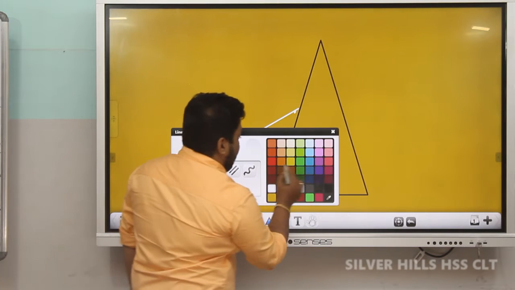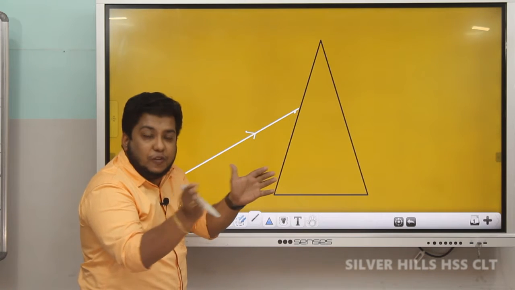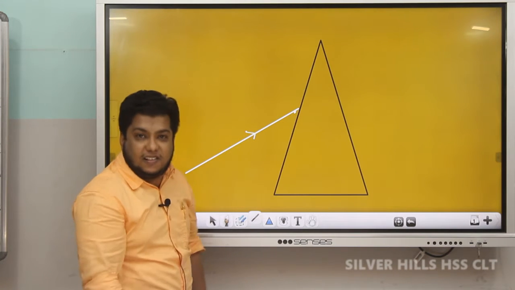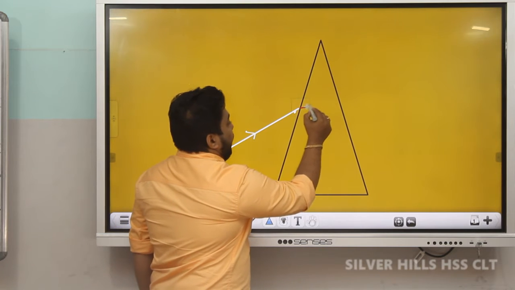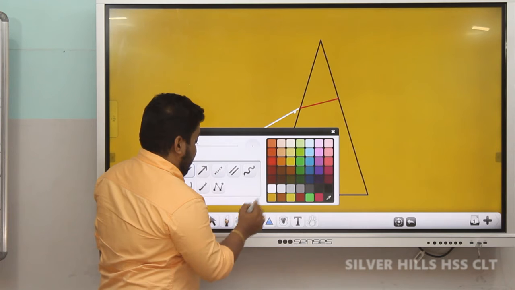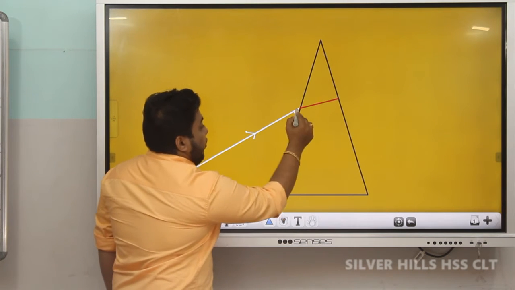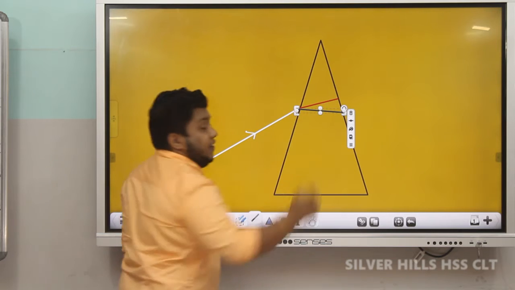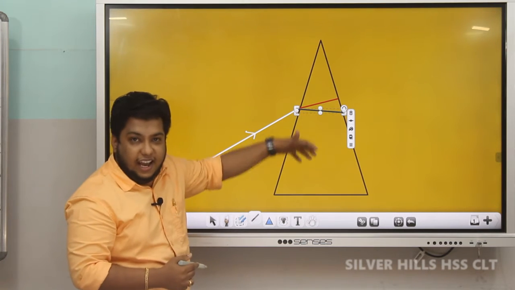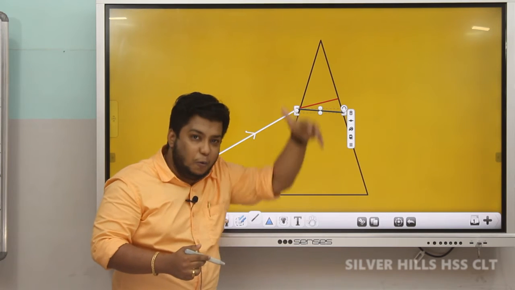That means the light ray will get split into 7 component colors. This is red, and this is violet. Red and violet. All other colors are in between red and violet.